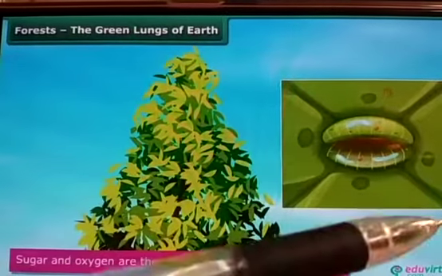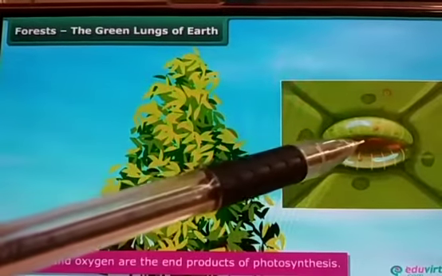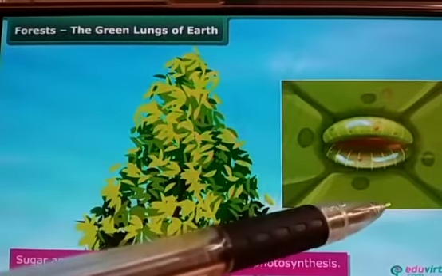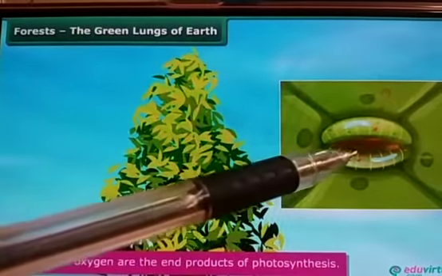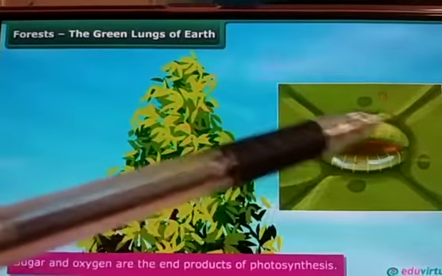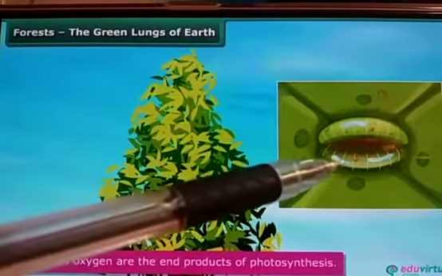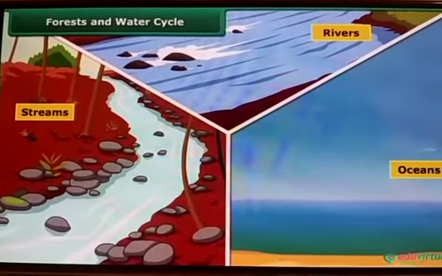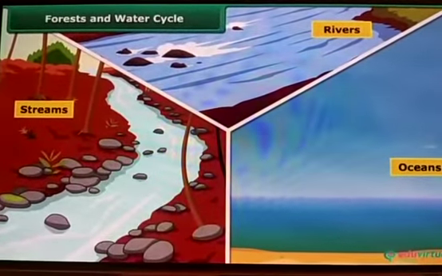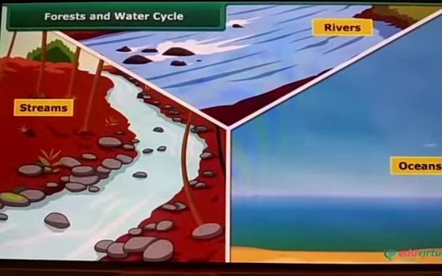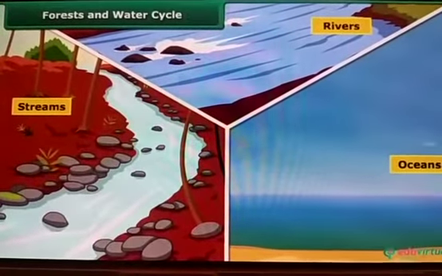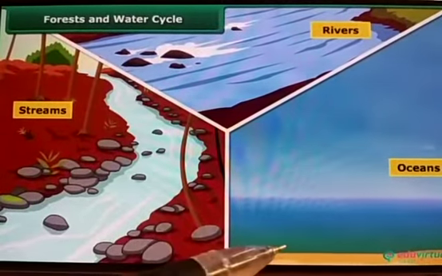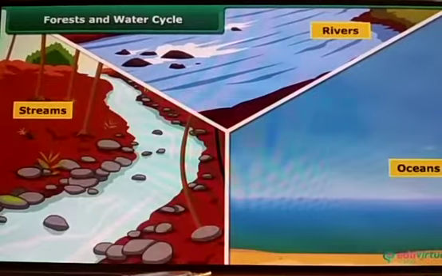From here the water vapors come out. It will take in the carbon dioxide and give out the oxygen, and the water vapor also comes out through this opening. This opening is known as stomata. So not only plants and trees, even the waters are of different forms in the forest. We can see the rivers in the forest, streams in the forest, even some part of the ocean attached near to that can be seen in the forest.